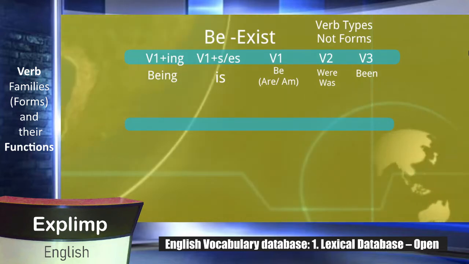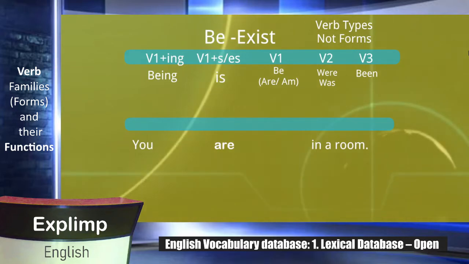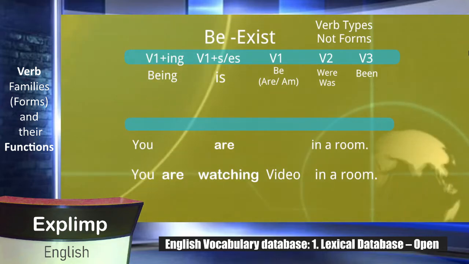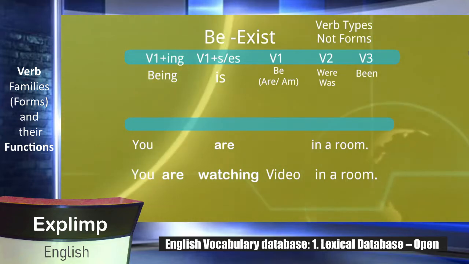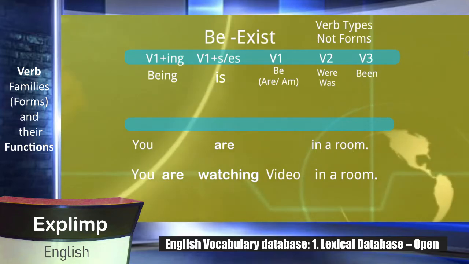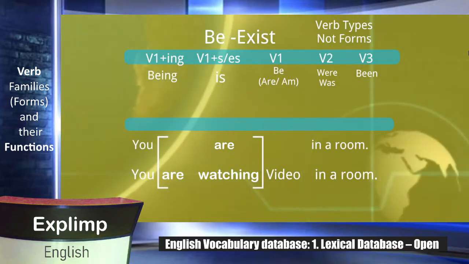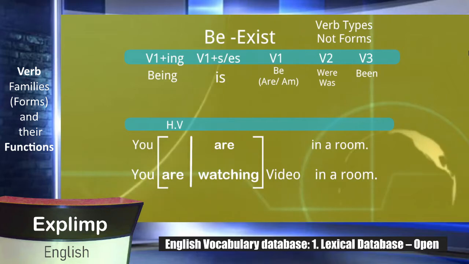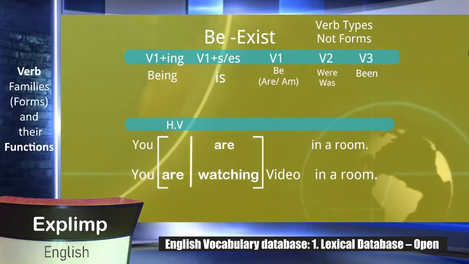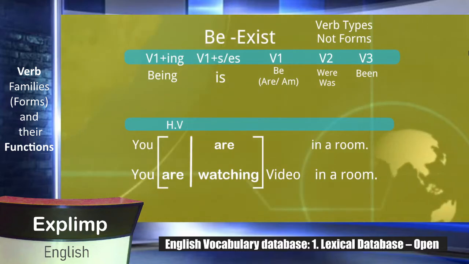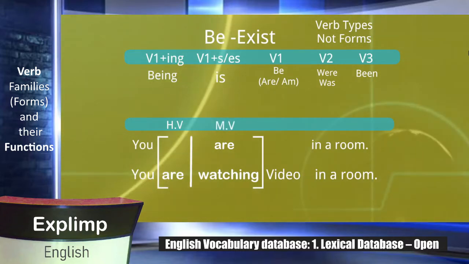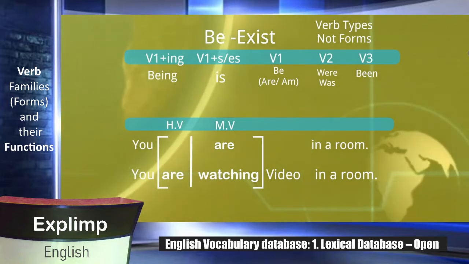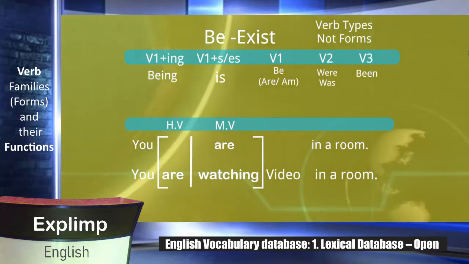Let's see these examples. The first example is: you are in a room. The second example is: you are watching a video in a room. Now here you can see are in the first sentence, are watching in the second sentence. These are verbs, right? Now you have to divide these verbs into 2 parts. On the left side, that is HV. HV means helping verb. So the are in the second sentence is basically the helping verb. On the right side you can see MV, which means main verb. And are in the first sentence and watching in the second sentence, both of them are basically main verbs.